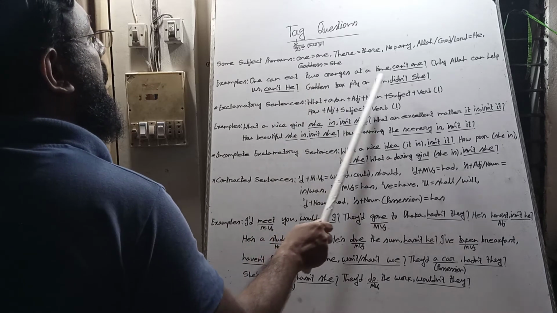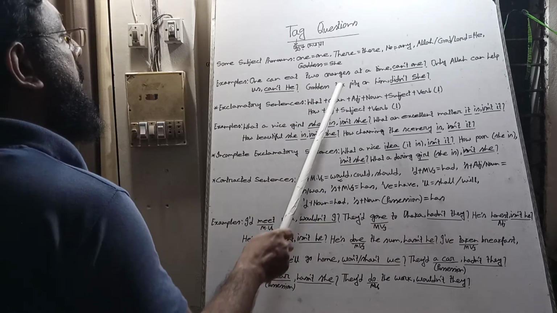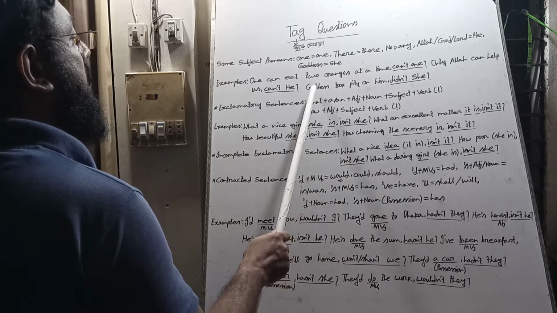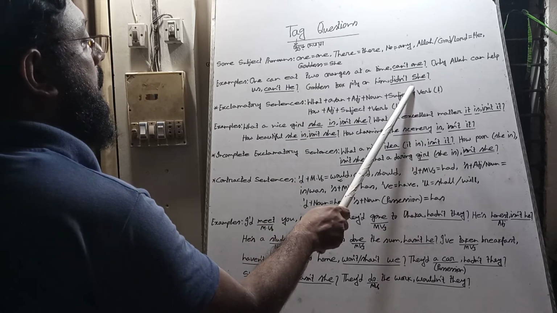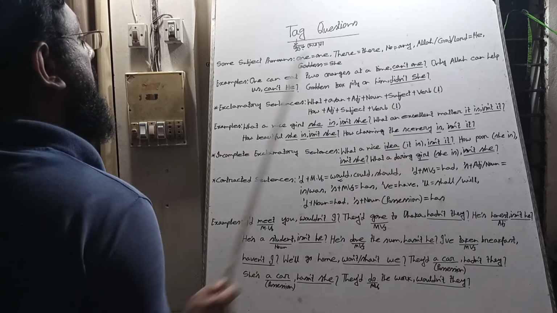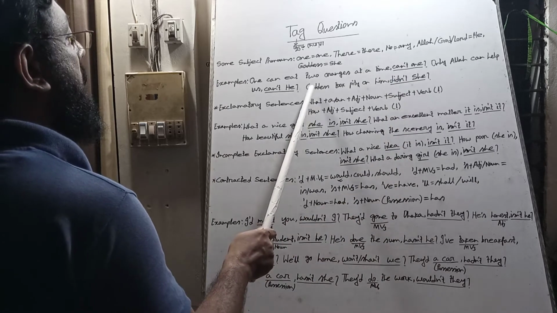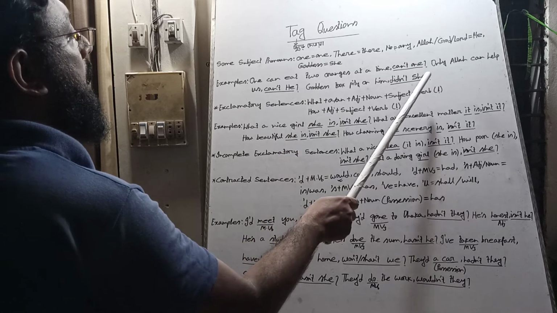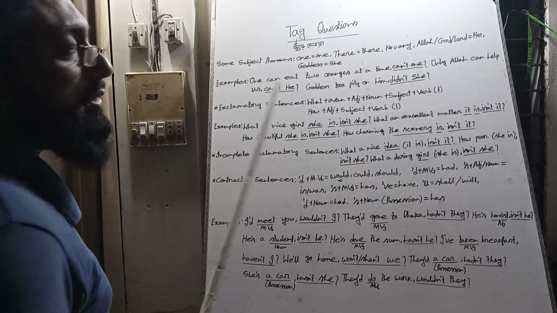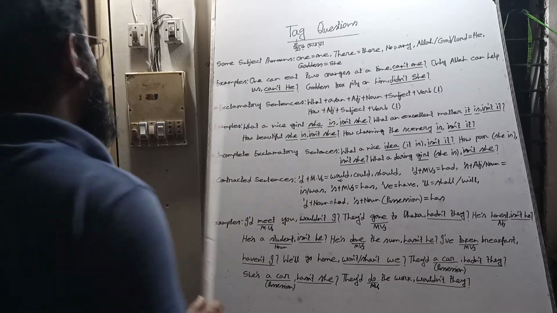God has took pity on him. It is past indefinite tense. We bring did, and the sentence is affirmative, so the tag question will be negative. We bring not and the contracted form is didn't. And for goddess we use the pronoun She with capital letter S in any sentence in any position.